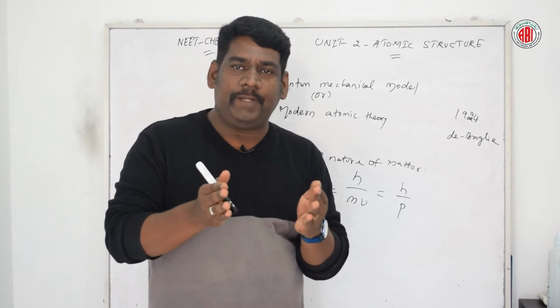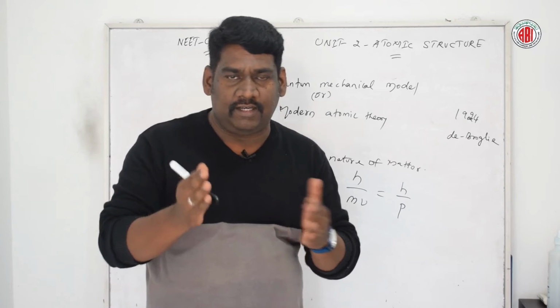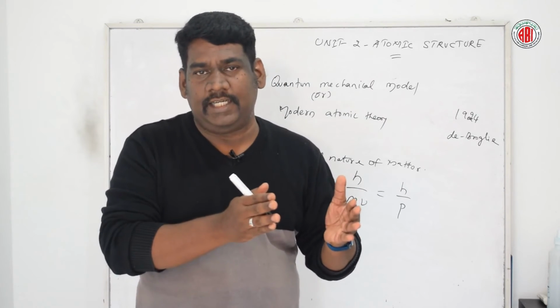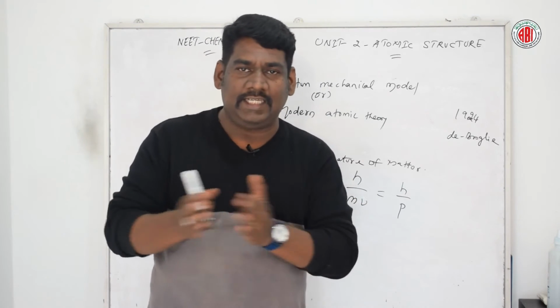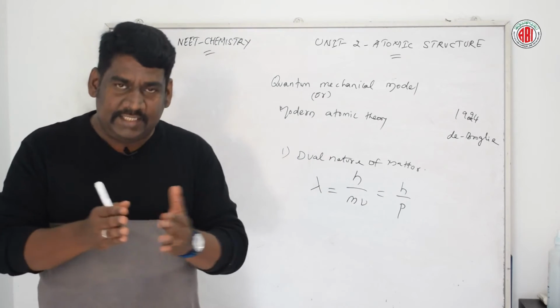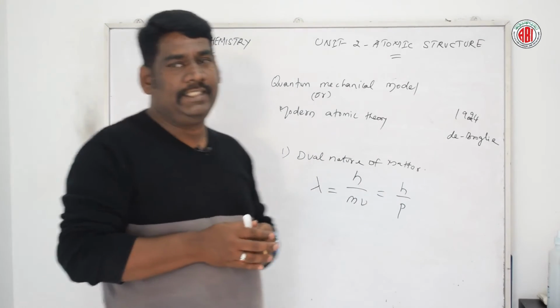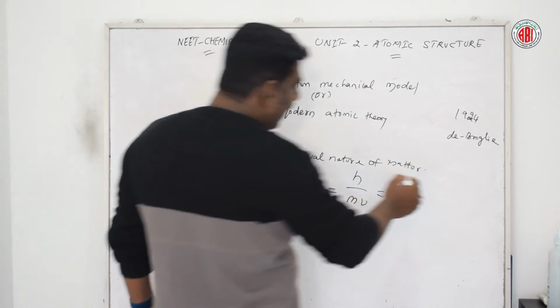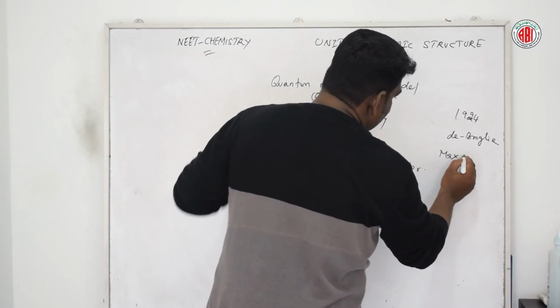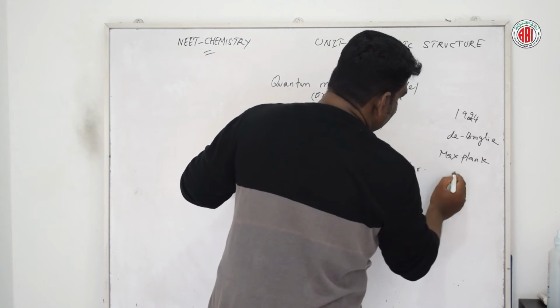The relationship may be derived from the combination of the mass of the particle and the energy of the particle. This mass and energy relationship was already proposed by Max Planck and Einstein.